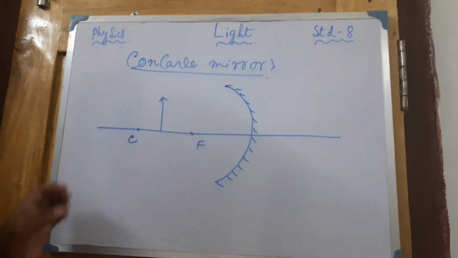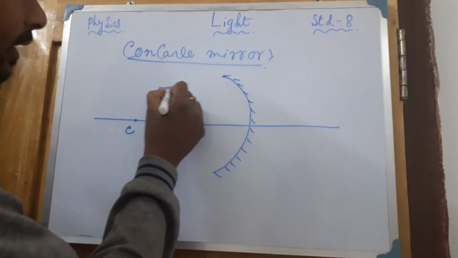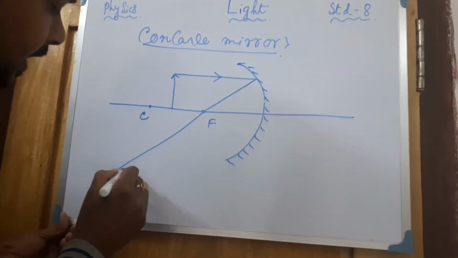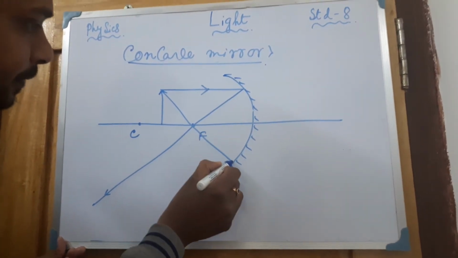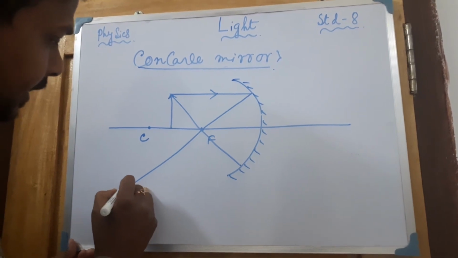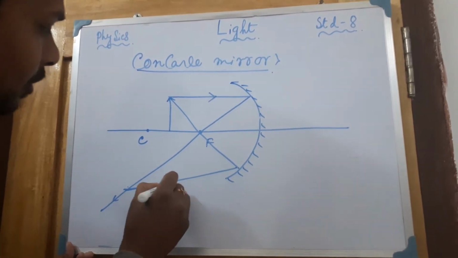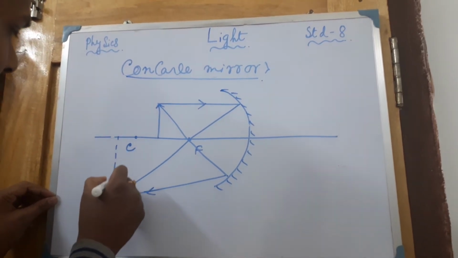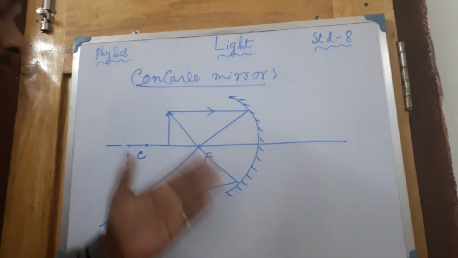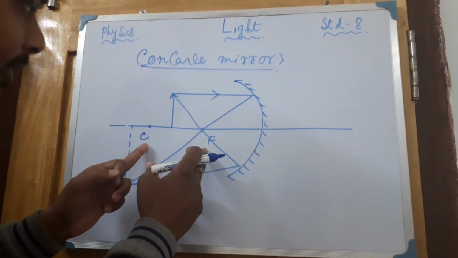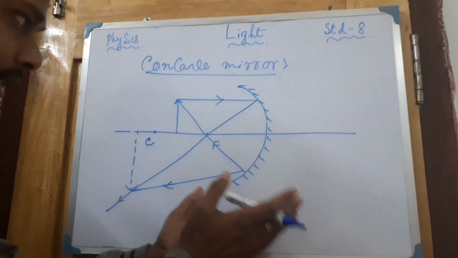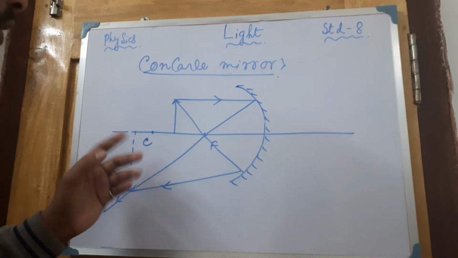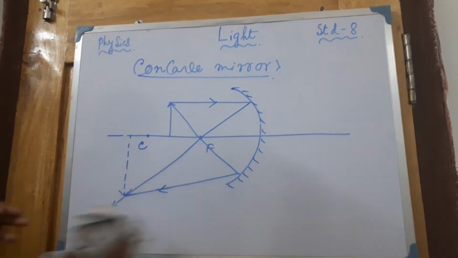In between C and F, then where will the image form? The parallel ray will come in this way, it will go. Okay, another ray is coming in this way, and it will definitely go in this way. So beyond this center of curvature, here in this position, definitely the image will form. So if the object is in between C and F, then the image will form just beyond the center of curvature. So these are all the image formations by a concave mirror.